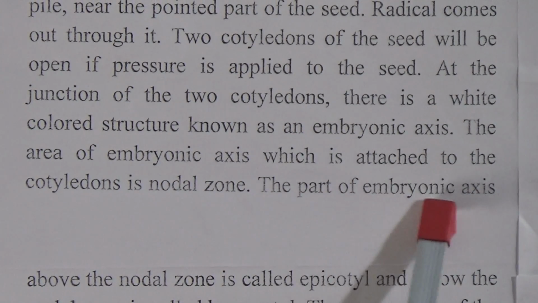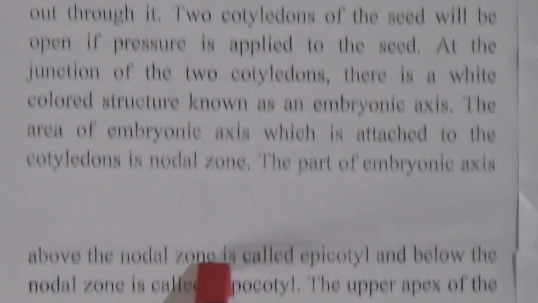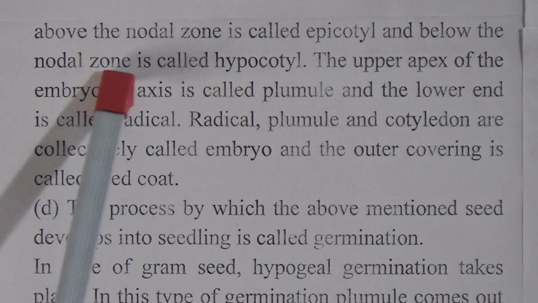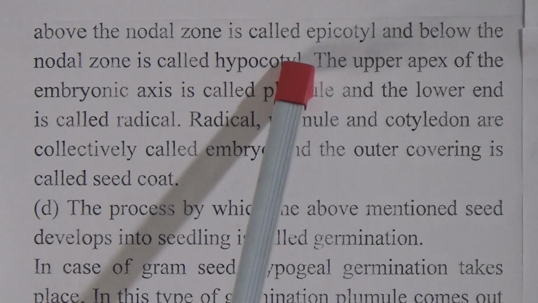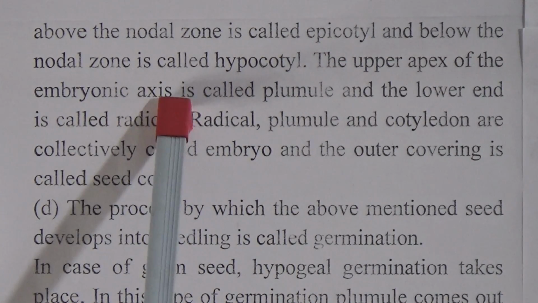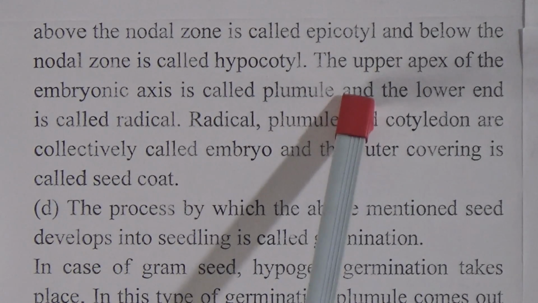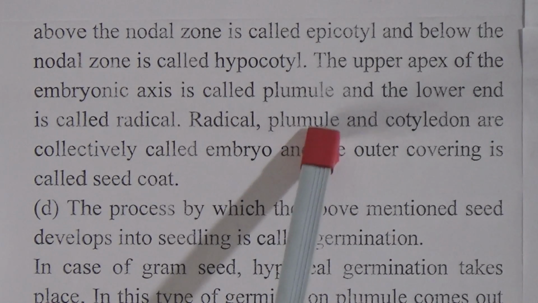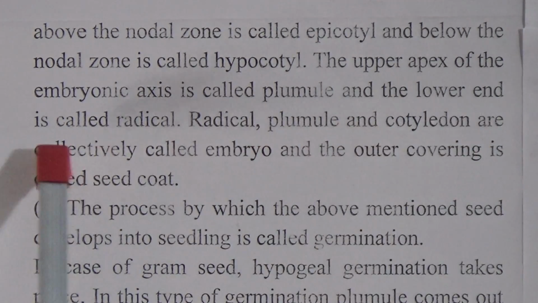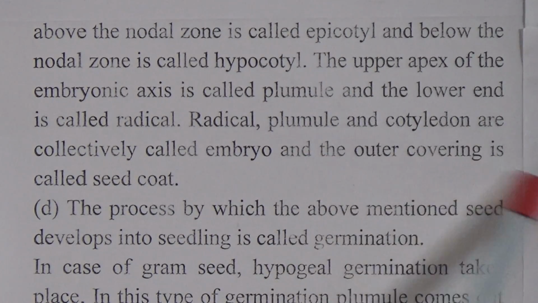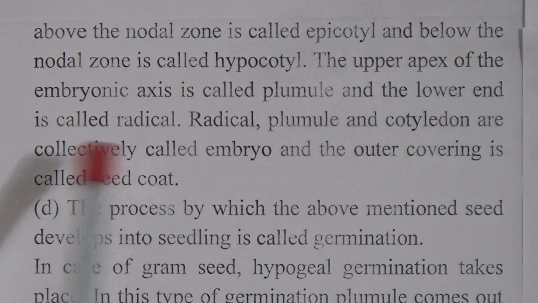The part of the embryonic axis above the nodal zone is called epicotyl, and below the nodal zone is called hypocotyl. The upper apex of the embryonic axis is called plumule, and the lower end is called radicle. Radicle, plumule and cotyledon are collectively called embryo, and the outer covering is called the seed coat.